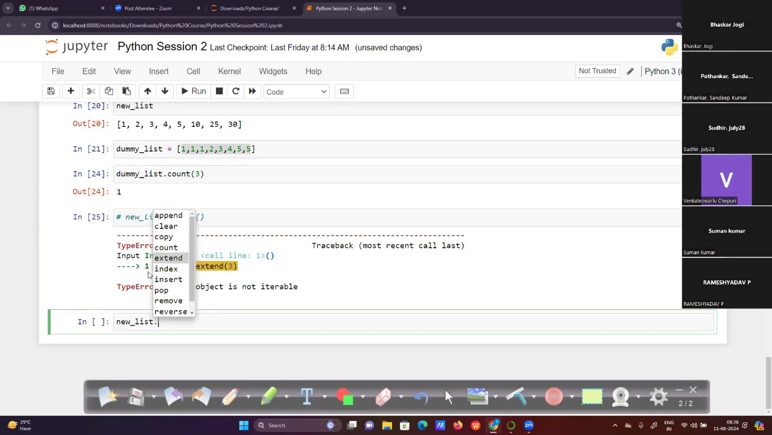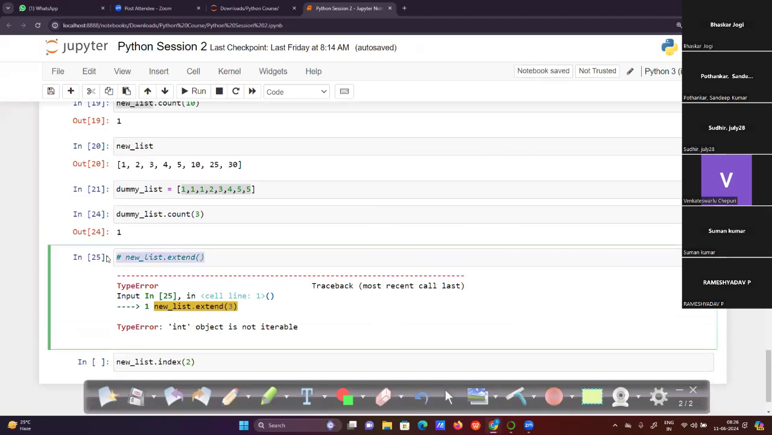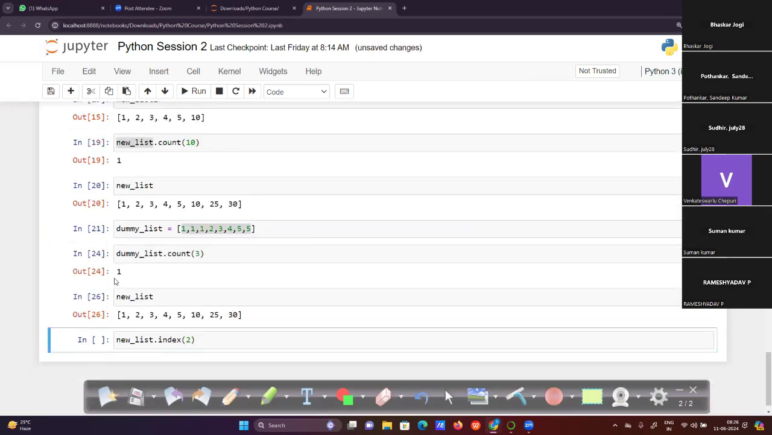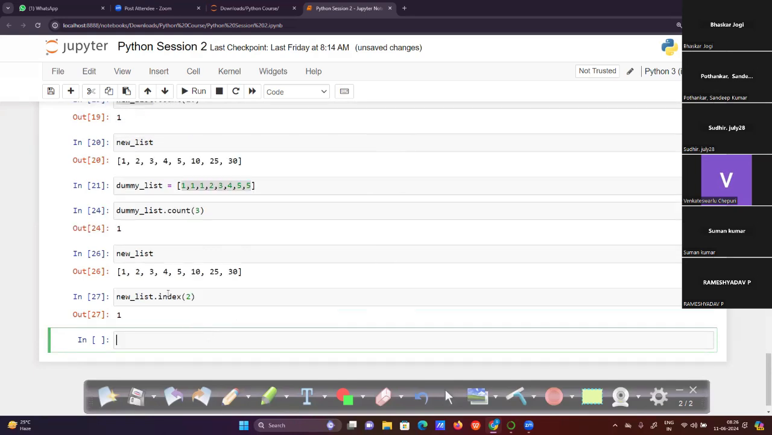Now we'll add the method index. Index is a method which is used to understand what position a value is at. For example, I am giving new list, and first let's see, new list equals 1, 2, 3. So at a particular index we have 1, 2, 3, and 3 is the value here. Index 0, 1, 2.